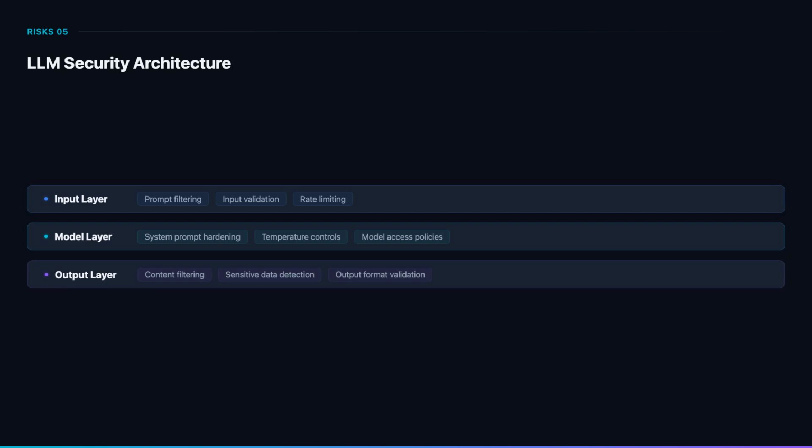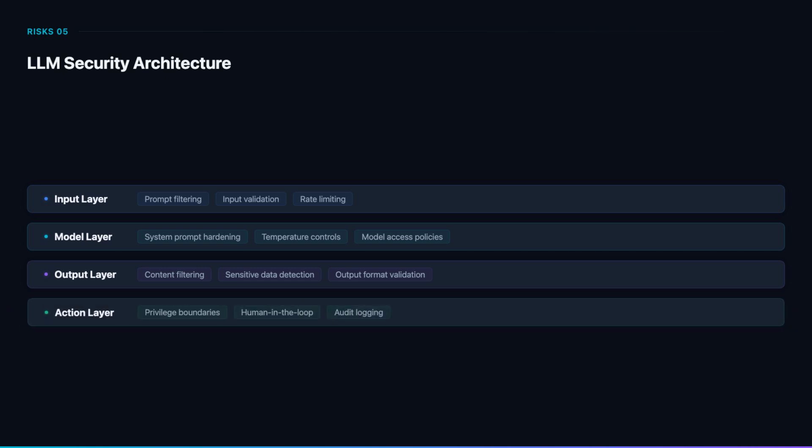The output layer validates everything the model produces. Content filtering catches harmful, biased, or policy-violating responses. Sensitive data detection scans outputs for PII, credentials, or confidential information before they reach users. Output format validation ensures structured responses conform to expected schemas.